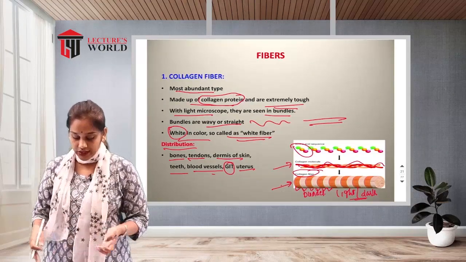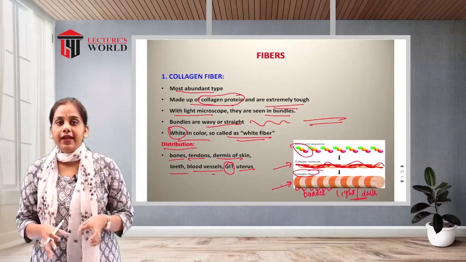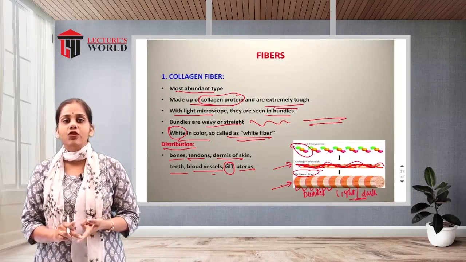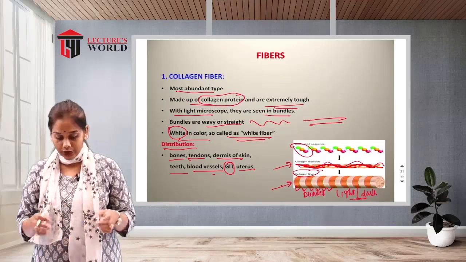So this is the collagen fiber. It is a white fiber. Why? Because in the light microscope it looks white in color, so that's why it is called a white fiber. It is highly tough because of the collagen protein.